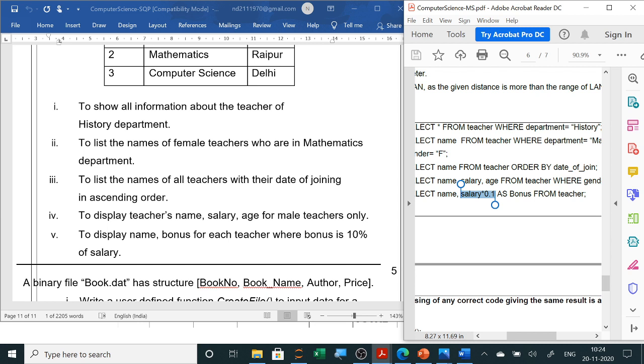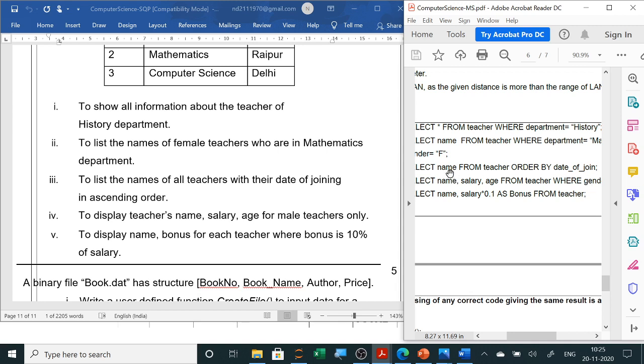The last one is you have to display a report where name, and bonus is 10% of salary. So bonus is not given in the table, so new data you have to show. So select name, then salary into 10%, that is salary into, either you can write here 0.1 or you can write here 10/100. Both are correct. As the new information is bonus, a new heading will be put, bonus, and then it will display the data. So as bonus from teacher, semicolon.